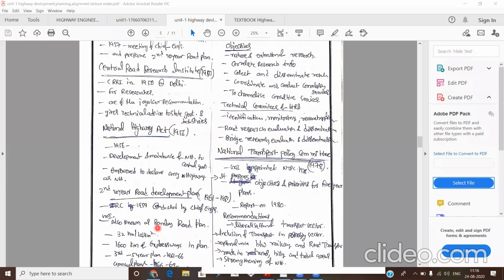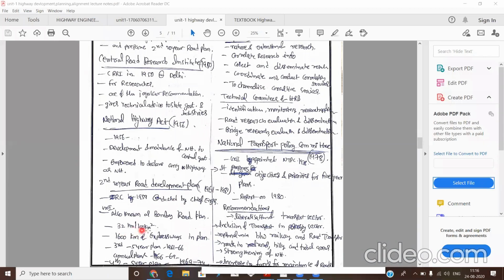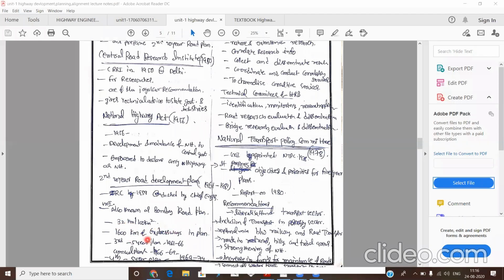In the Nagpur Road Development Plan, it was 16 kilometers per 100 square kilometers area, but in the second 20-year road development plan, it is 32 kilometers per 100 square kilometers. So it is almost double the Nagpur Road Development Plan. They also planned to implement 16 kilometers of expressways in this plan. During the third 5-year plan, annual plans and fourth 5-year plan, the funds were spent and the construction work was going on.